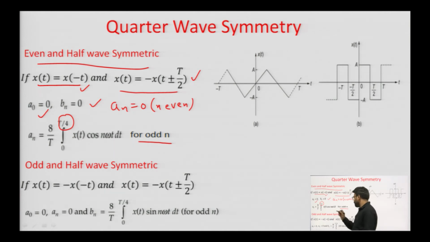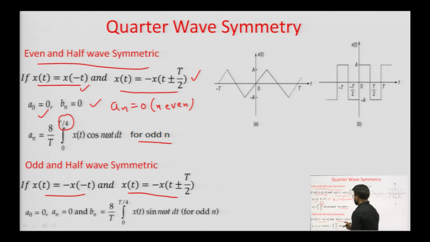Now, for odd and half wave symmetric, x of t will be equal to minus x of minus t. It means the function is odd as well as half wave symmetric. If a function is odd as well as half wave symmetric, then it is also said to be quarter wave symmetric.